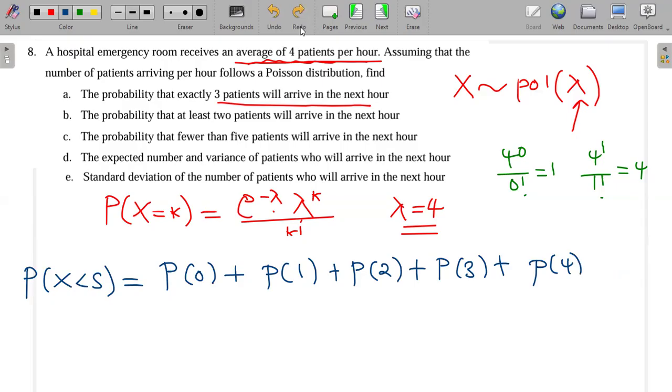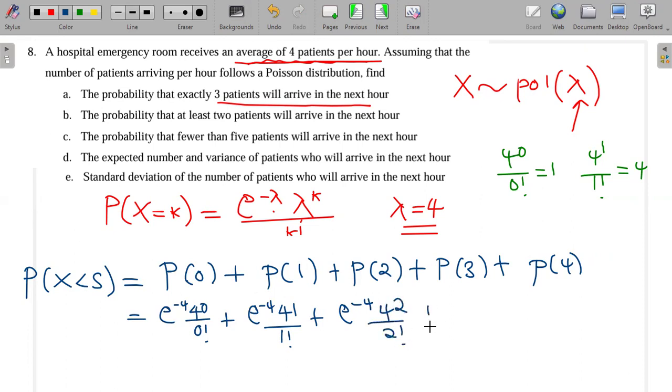We use the same formula: e to the power minus 4, 4 to the power 0 over 0 factorial, plus e to the power minus 4, 4 to the power 1 over 1 factorial, plus e to the power minus 4, 4 to the power 2 over 2 factorial, plus e to the power minus 4, 4 to the power 3 over 3 factorial, plus e to the power minus 4, 4 to the power 4 over 4 factorial.